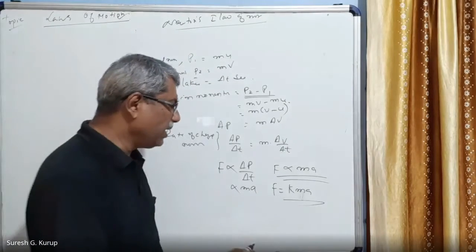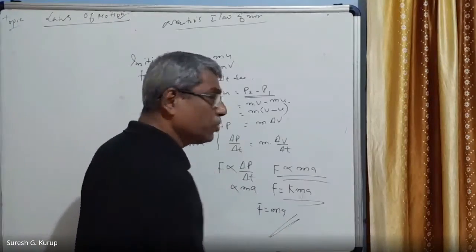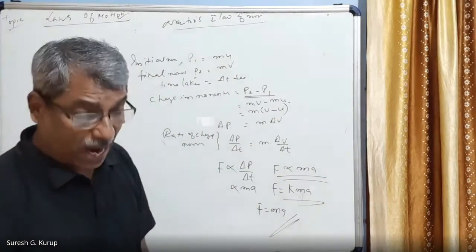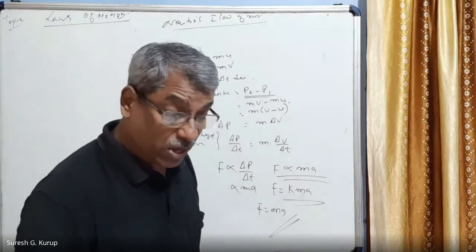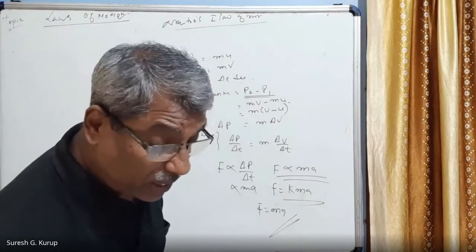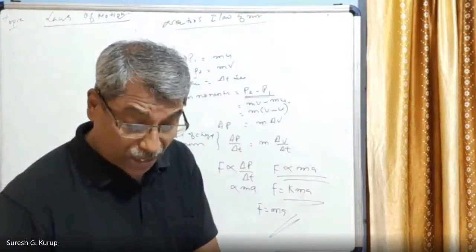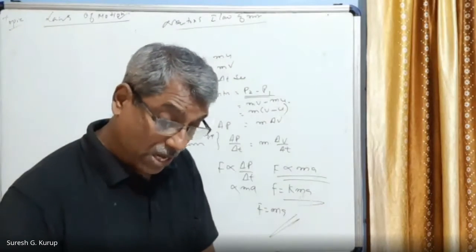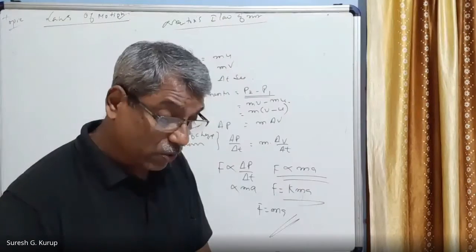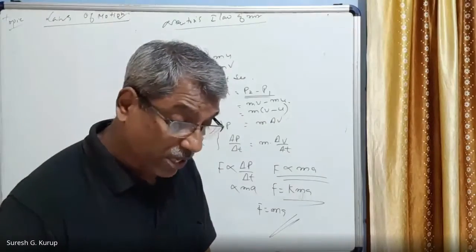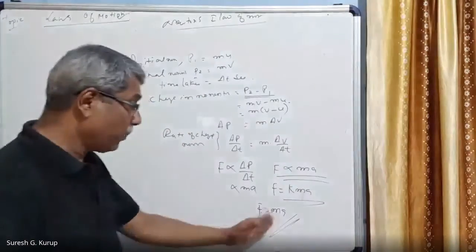In that sense, we can write F is equal to ma, that is, force is equal to mass into acceleration. You understand? Force is a vector quantity, having both magnitude as well as direction.